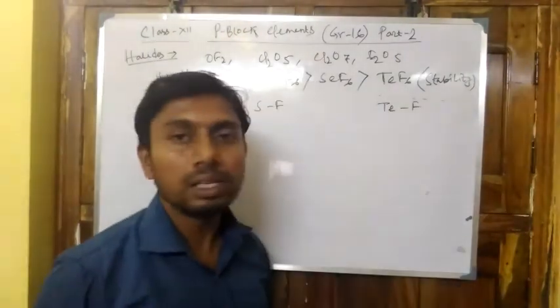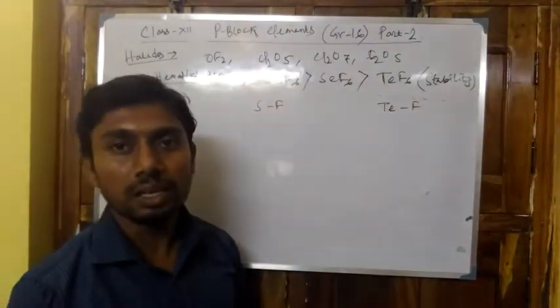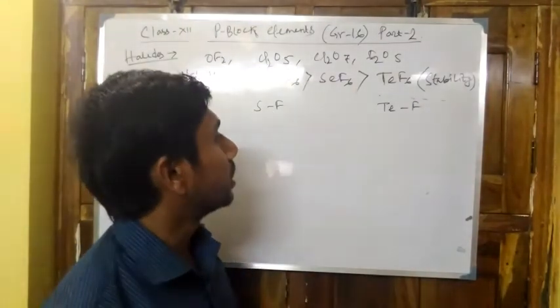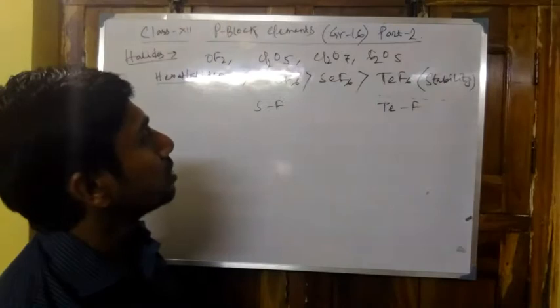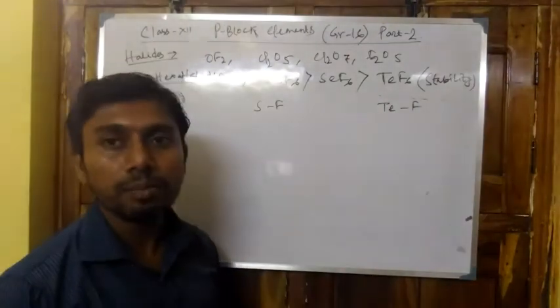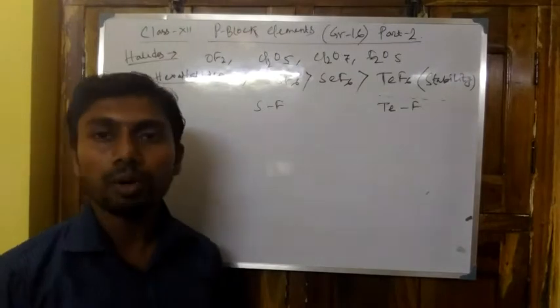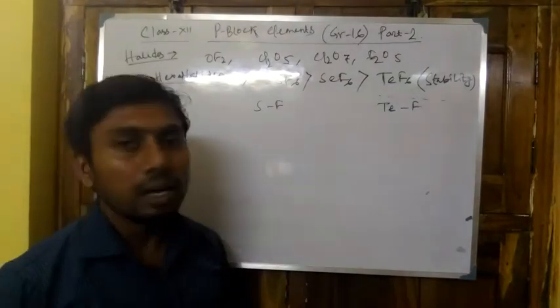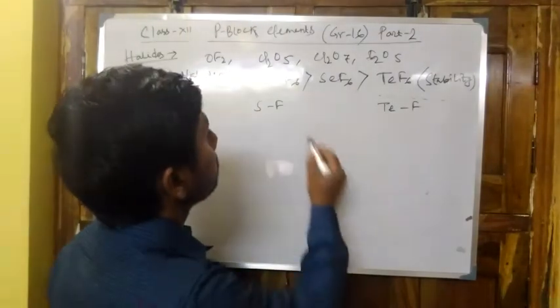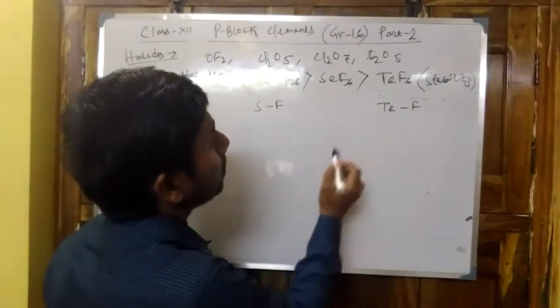As the polarity of the bond increases, its stability decreases. And another question: what is the order of hydrolysis of SF6, SeF6 and TeF6? The same reason applies: as the polarity of the bond increases, the hydrolysis rate also increases.